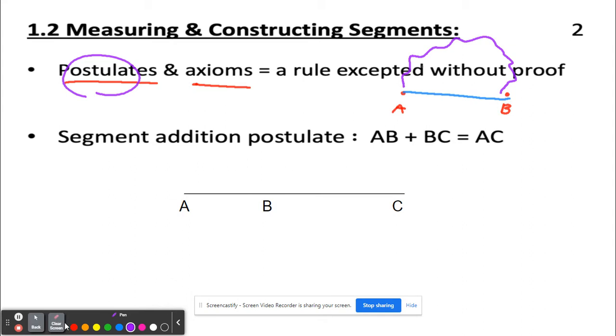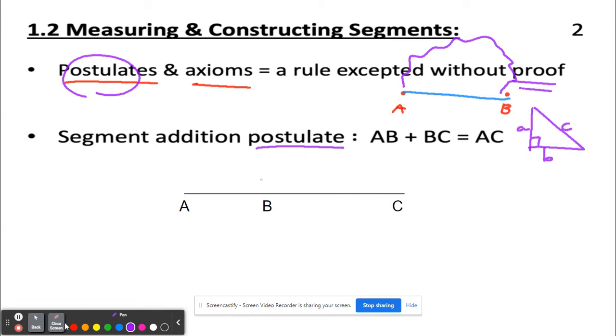When we say that, everybody's like, well, yeah, that makes sense. There's no reason to debate that or argue that. And so you don't have to provide proof for that because that makes sense. Now, one you learned in Algebra 1 last year was the Pythagorean theorem that says a squared plus b squared equals c squared. And then Pythagoras had to prove that that was true. He had to provide evidence and give support for that. And so that is going to be a theorem. That's why it's called the Pythagorean theorem. We'll talk about some theorems later on, but what we're going to look at in this chapter is just postulates. So the first postulate we're going to look at is called the segment addition postulate.